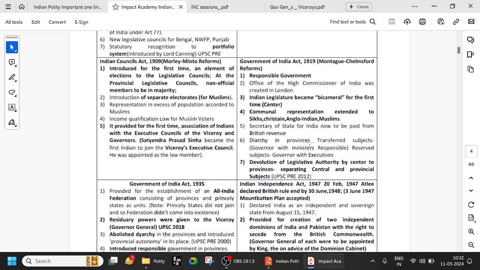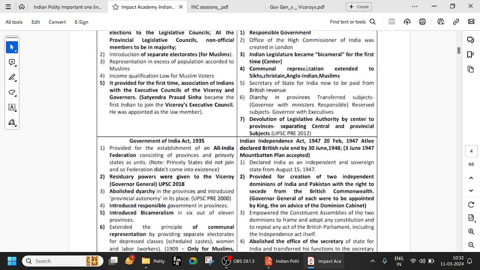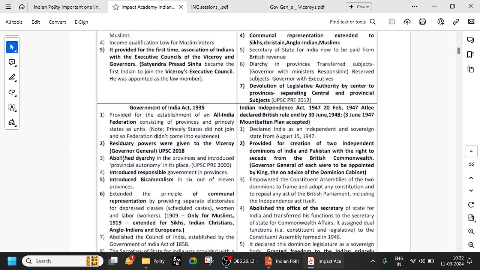And diarchy in provinces. It was introduced by the Government of India Act in 1919, and in 1935 diarchy was abolished in the provinces and introduced in the center. So this point is very important. In 1919, diarchy was introduced in provinces. Provinces is more like states. Later it was a failure. So in 1935, diarchy was abolished in the provinces or states, and provincial autonomy was given in its place. So the states got more power. States is a later term. Provinces got more power, and diarchy was introduced in the center.